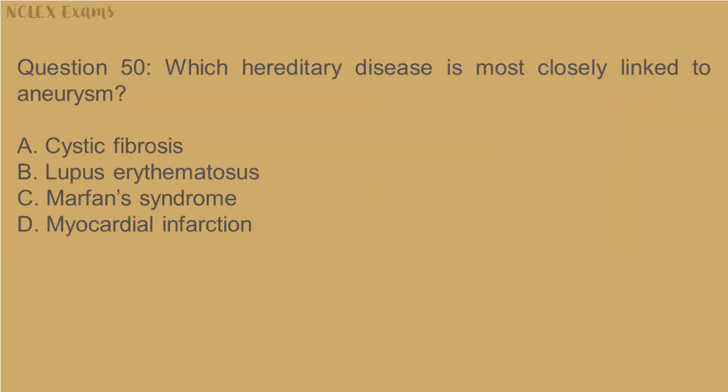Question 50. Which hereditary disease is most closely linked to aneurysm? A. Cystic fibrosis. B. Lupus erythematosus. C. Marfan's syndrome. D. Myocardial infarction.